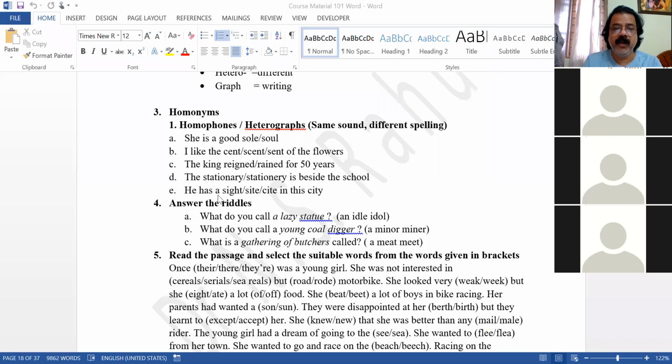And he has a site in this city. SIGHT, SITE, CITE. Three words are there, but same pronunciation, different spellings. SITE, sir. SITE is the site. What is the meaning of CITE? Yeah, quickly. What is the meaning of CITE? You have all the words.